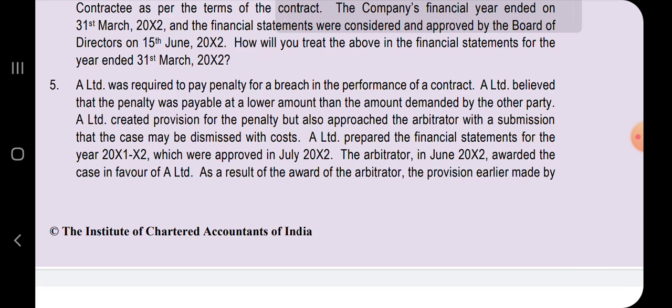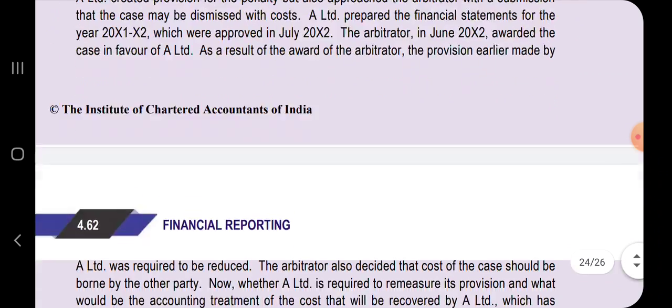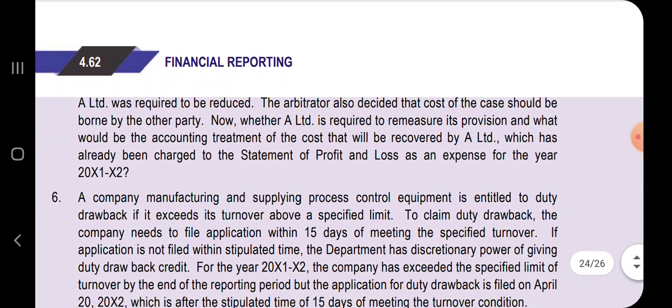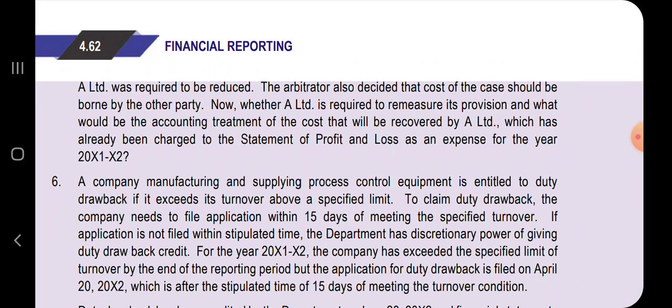A Limited prepared the financial statements for the year 21-22, which were approved in July. The arbitrator in June awarded in favor of A. As a result of the award, the provision earlier made by A Limited was required to be reduced. The arbitrator also decided the cost of the case should be borne by the other party. Now, whether A Limited is required to remeasure its provision and what would be the accounting treatment of the cost that will be recovered by A Limited, which has already been charged to the profit and loss statement as an expense for the year